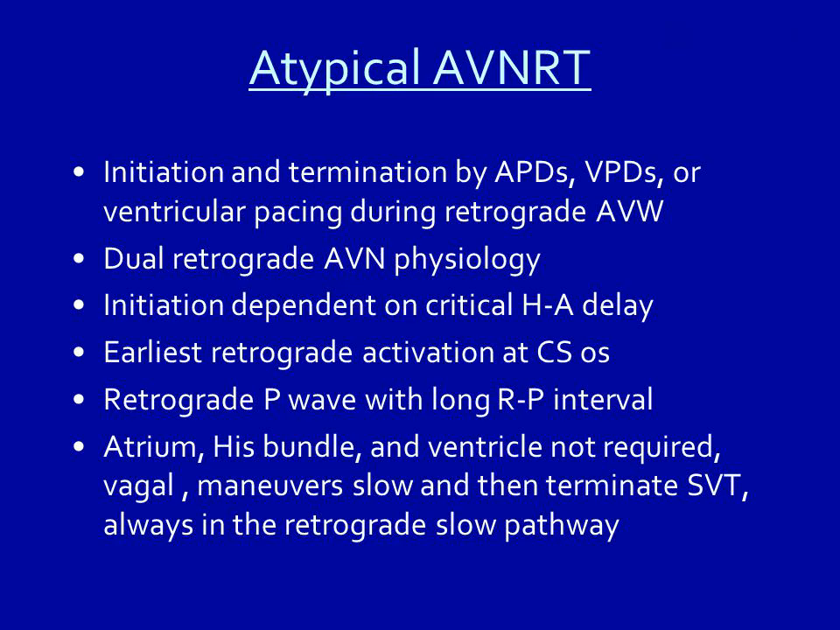Atypical AVNRT: initiation and termination by APDs, VPDs, or ventricular pacing during retrograde AV wenckebach. Dual retrograde AVN physiology. Initiation dependent on critical HA delay. Earliest retrograde activation at CSOS. Retrograde P wave with long RP interval. Atrium, His bundle, and ventricle not required. Vagal maneuvers slow and then terminate SVT, always in the retrograde slow pathway.